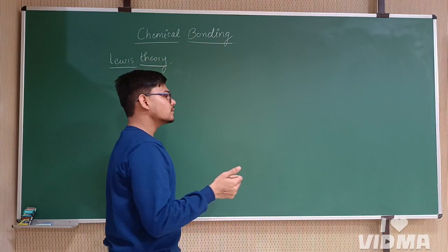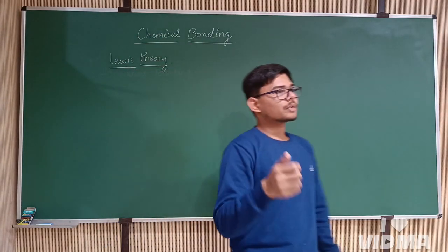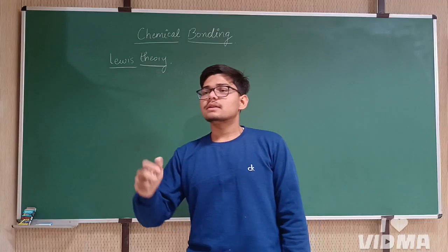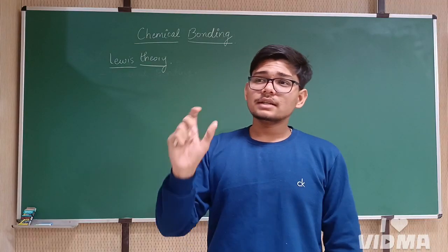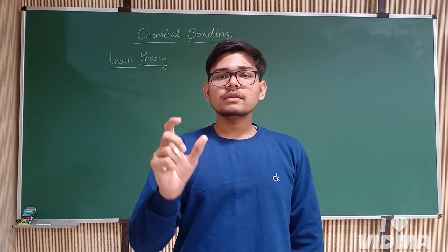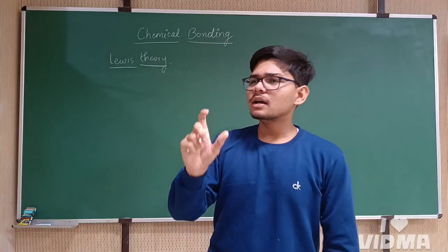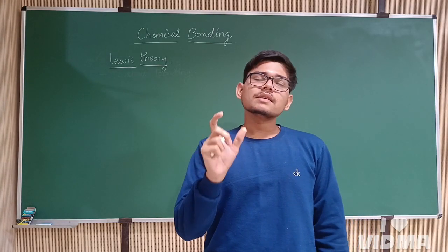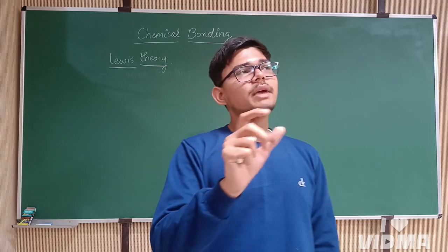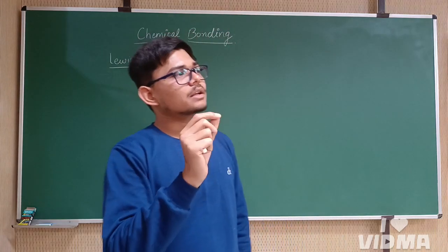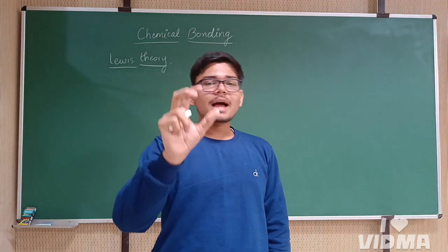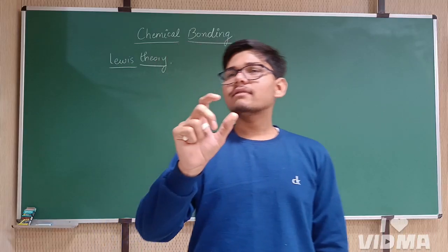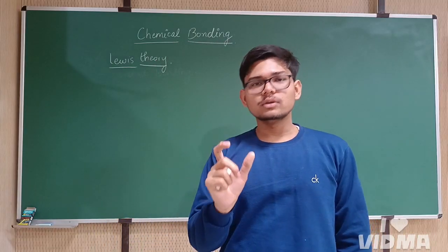Why is it non-reactive? There is a reason. It has a particular kind of structure which gives it its inertness. Scientists made a theory that an atom is kind of a cube. A cube has 8 corners, so they came across a rule called the octet rule.